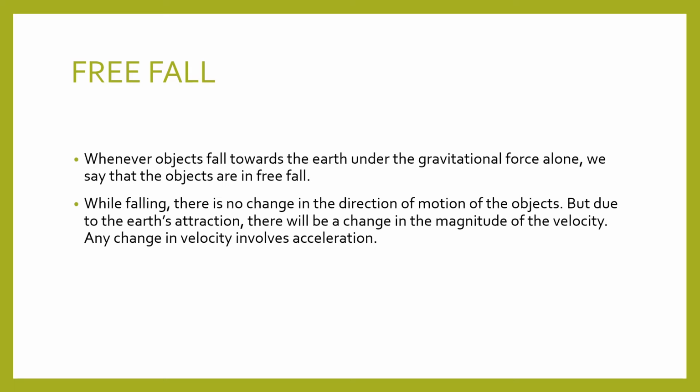Only this value of g, the acceleration produced by the earth's attraction, determines the acceleration or speed of the objects that will be falling. All the objects will be falling and reaching the earth at the same time. That is what we call free fall.